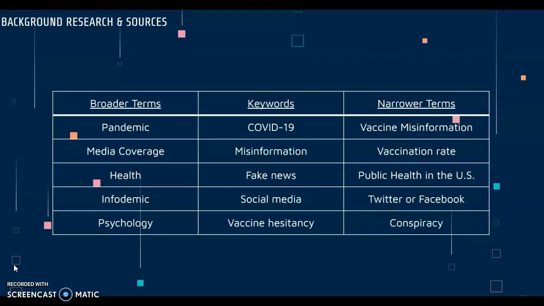Here are the keywords that represent the scope of this research project. First, I came up with 5 keywords that are listed in the middle, and then moved on to broader and narrower terms for the topic.